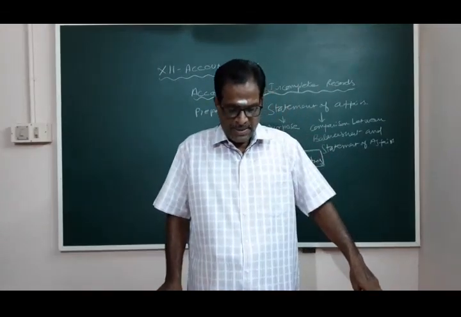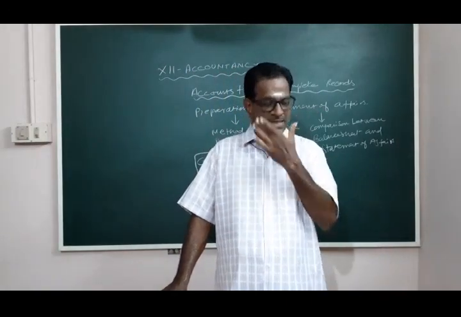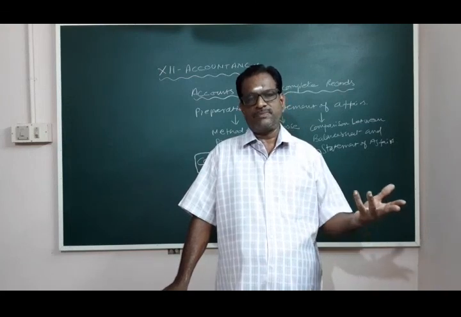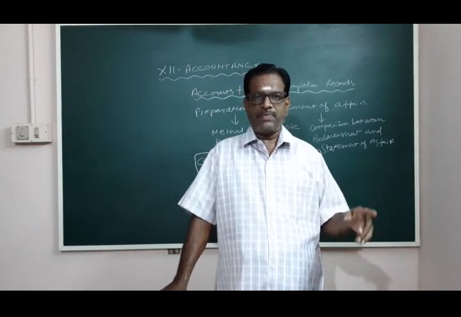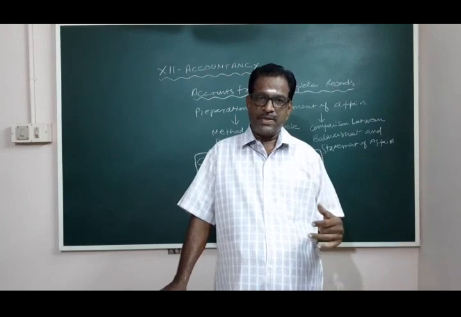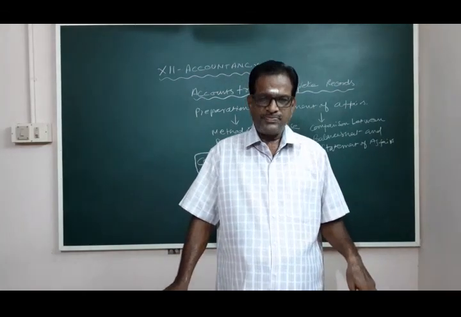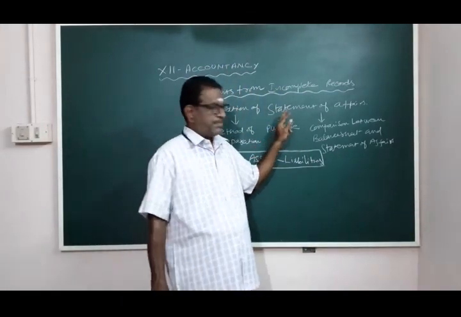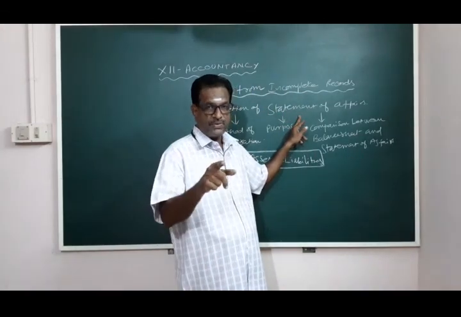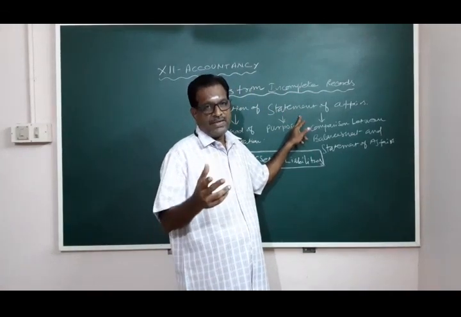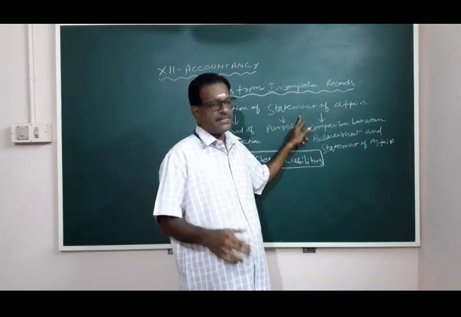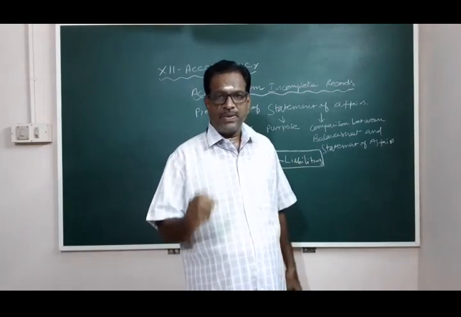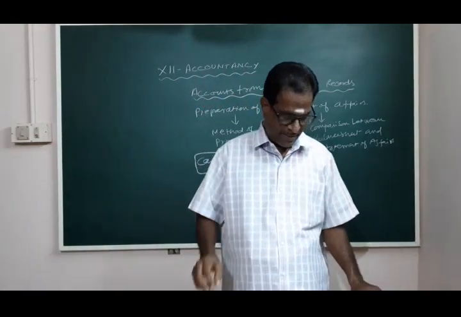Then missing items. Generally, in the case of a balance sheet, if there are some missing items, you can easily find out the missing item. It may be one of the asset items or one of the liability items. But in the case of statement of affairs, you have a predetermination. You are preparing the statement to find out the capital. So you cannot trace any other assets or liabilities out of this statement. You can just find out opening capital or closing capital.